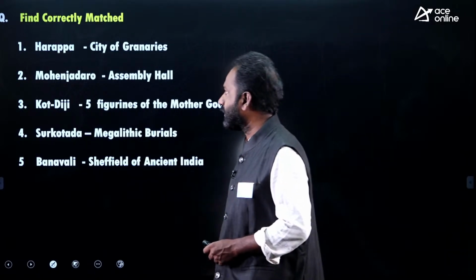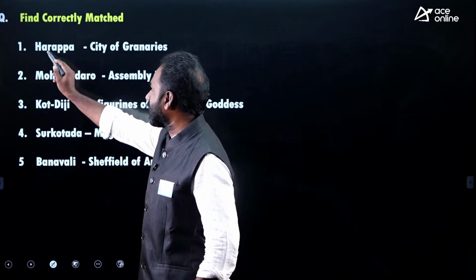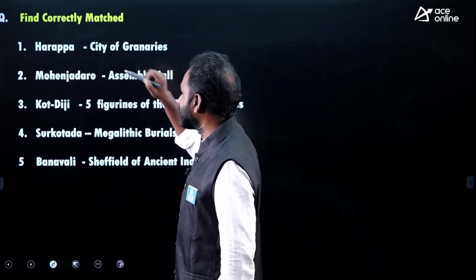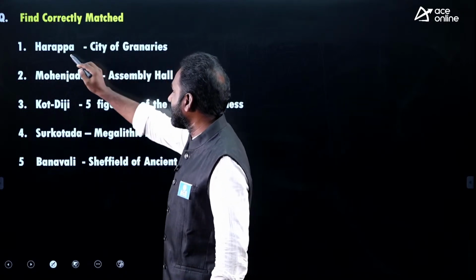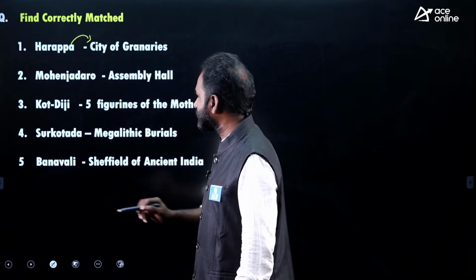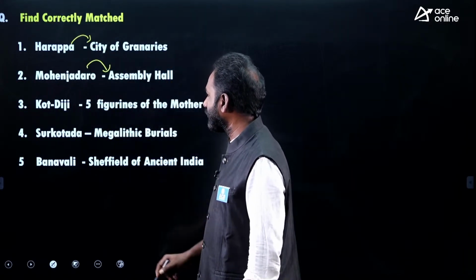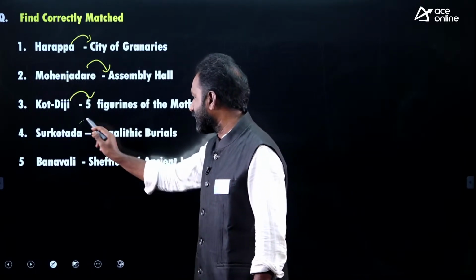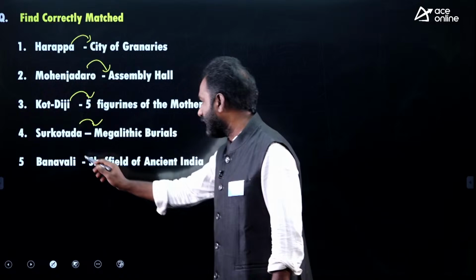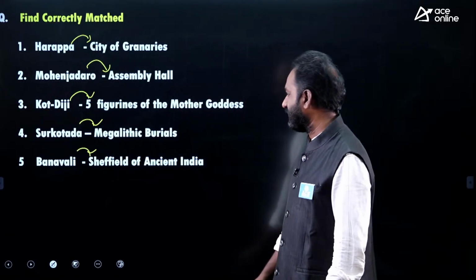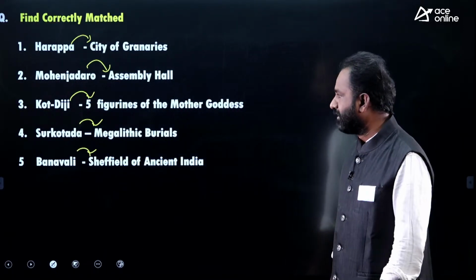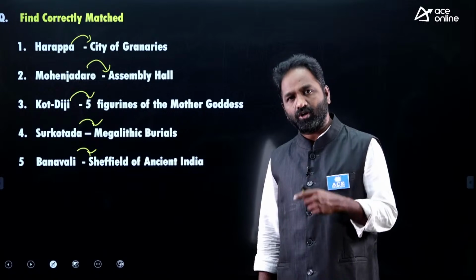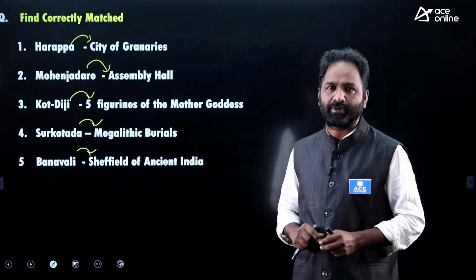Okay. Find correctly matched. Here the city and what was found was given. So here the examiner gave Harappa and city of granaries. And Mohenjo-daro assembly hall. Code DG, the 5 figurines of the mother goddess. Sarkota, megalithic burials. And Banavali, the Sheffield of ancient India. So here the 5 options are given. Now you have to identify which one is correctly matched.